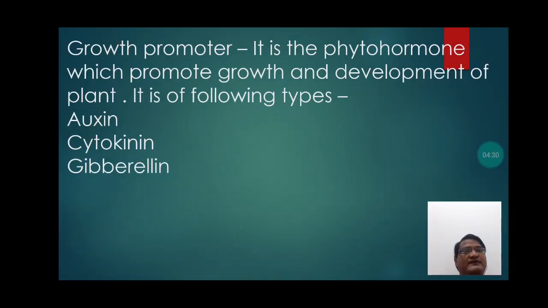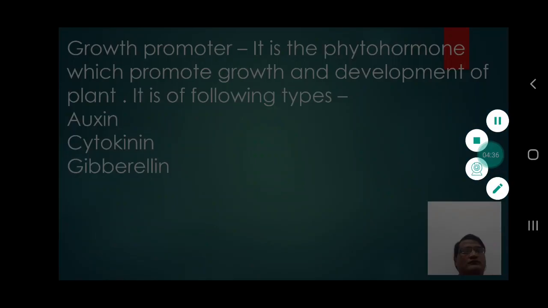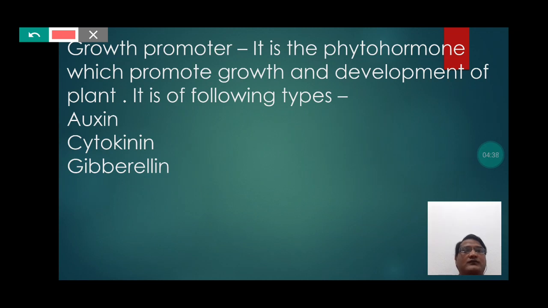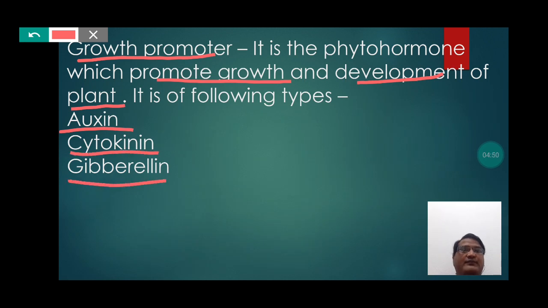So students, we can say that growth promoters generally promote the growth and development of the plant, and which is of three types: auxin, cytokinin and gibberellin.